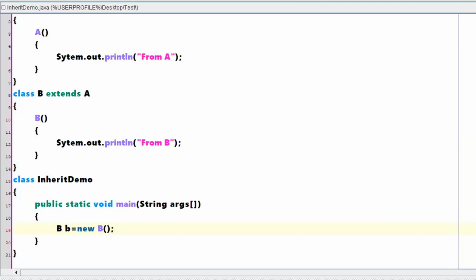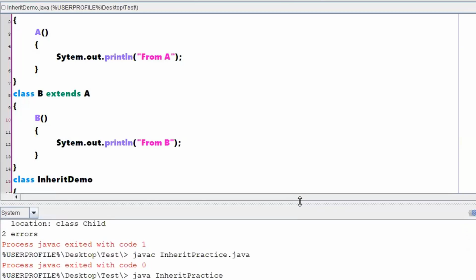Or is there any scenario something like first the B constructor will be executed, then the A constructor will be executed? Is there any scenario something like that? Or it will just execute only the constructor of B, it won't execute the constructor of A. Now according to the answers, Saifullah is saying that first the A constructor will be executed, next the B constructor will be executed, and Jagdish is saying that only the B constructor will be executed. Right? Any other answers? Sir, anyhow you will execute the program and show the output, why think a lot about it?